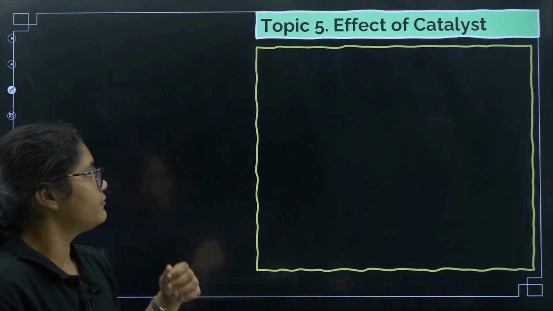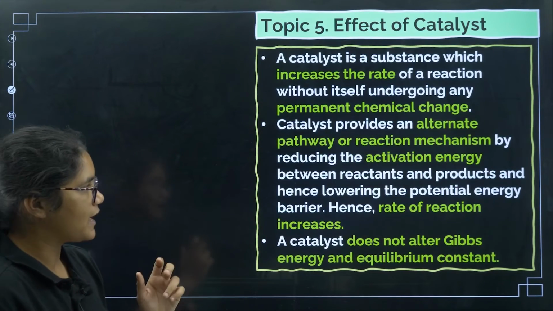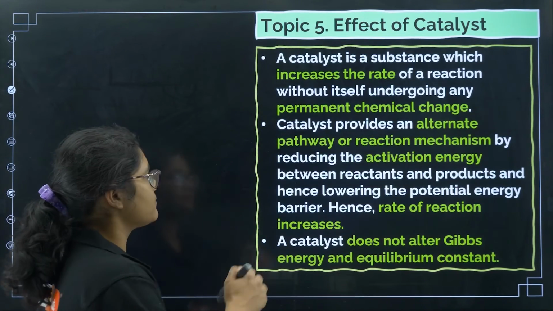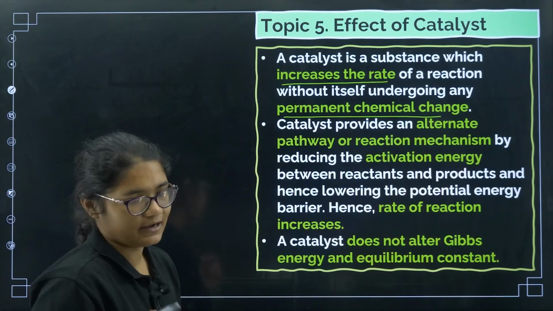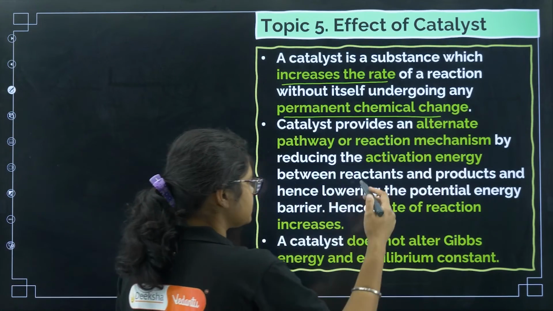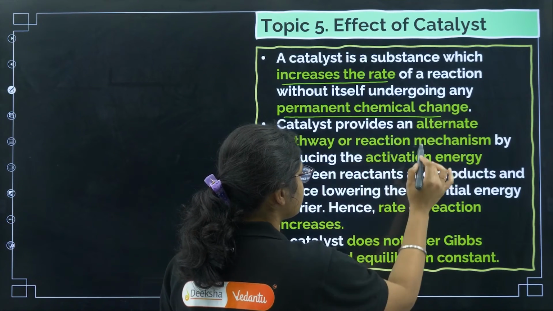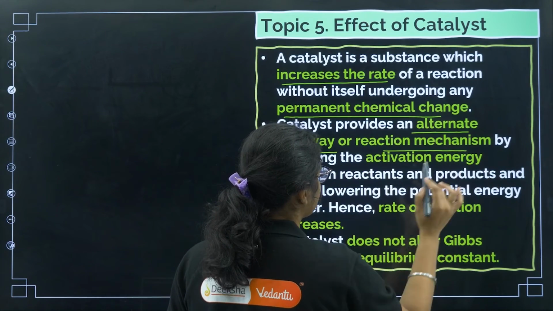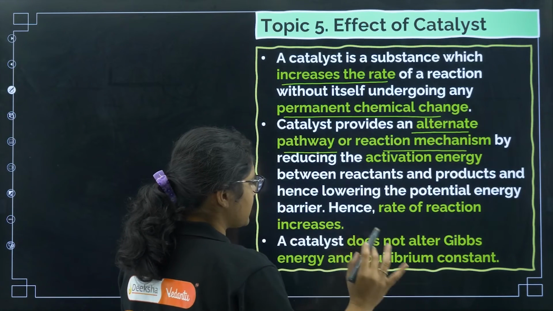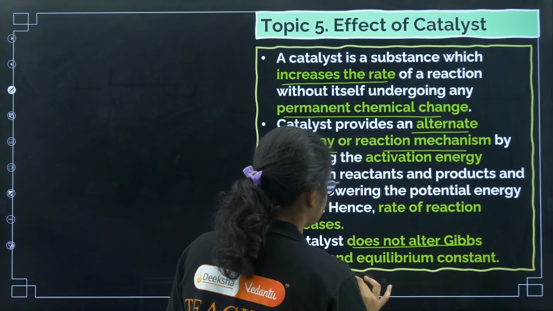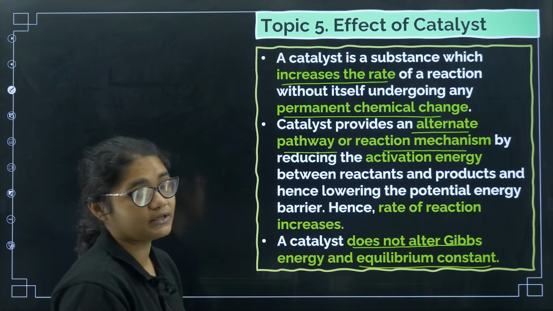Okay, fine. Now coming to the effect of a catalyst. So what is a catalyst? A catalyst is something which increases the rate of the reaction without undergoing any change itself. Now how does the catalyst increase the rate? By giving an alternative pathway for the reaction. If you are using a catalyst, there will be no change in the Gibbs free energy and in the equilibrium constant.